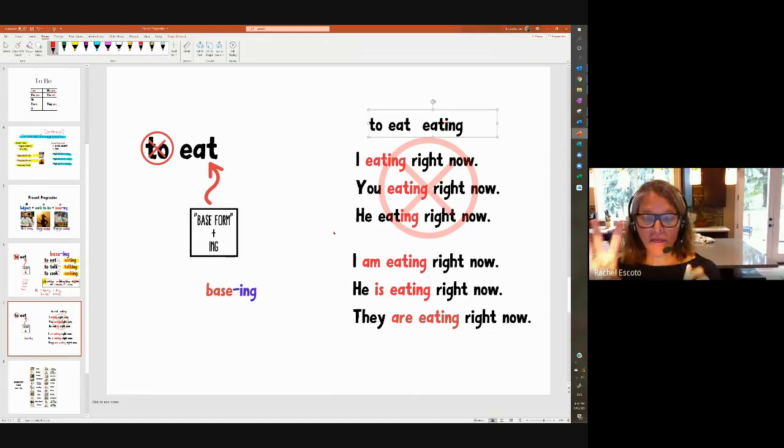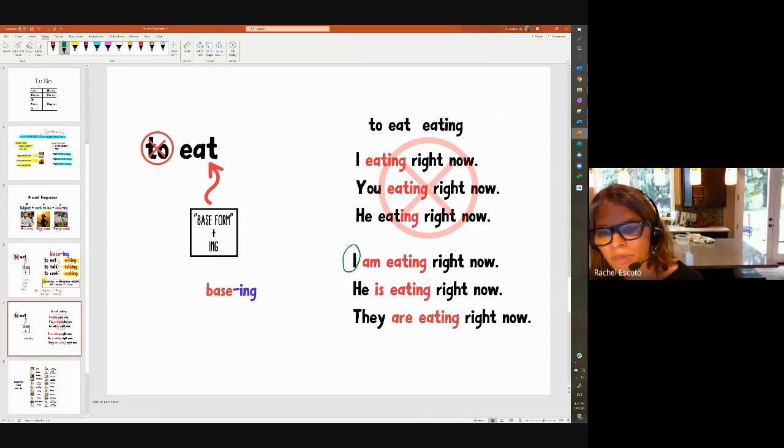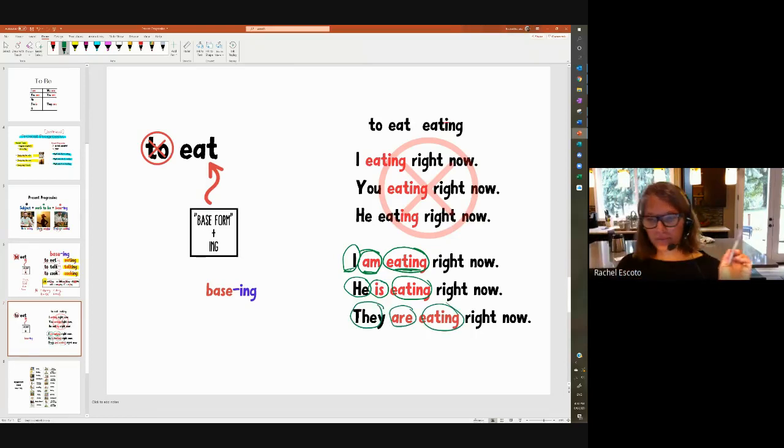We don't say I eating right now, you eating right now, he eating right now. We remember we need 3 things. 3, we have to have the subject, the verb to be that agrees, and this ing form. So we say, I am eating. He is eating. They are eating. Okay, that's how we do it.